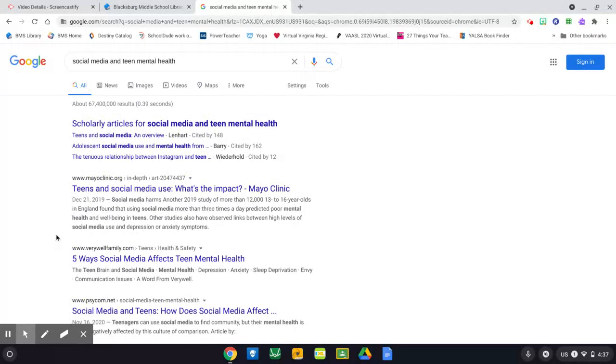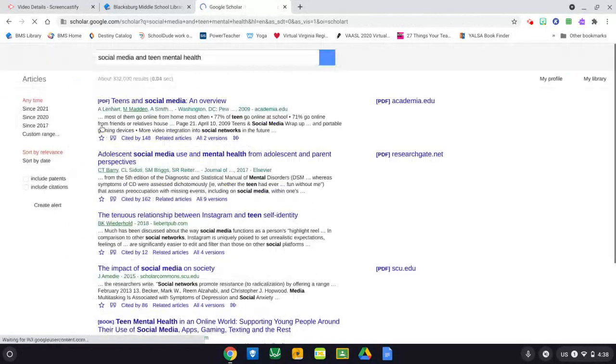Oh, actually, before we even do that, look at the very first thing that we got. We have scholarly articles for social media and teen mental health. Now, this is Google Scholar. This is a different branch of the Google browser. It pulls things from academic journals. So anything that you find in Google Scholar is going to be an excellent source. The problem is they're generally a little bit harder to understand than what you're going to get from other articles. So we can click through to Google Scholar.